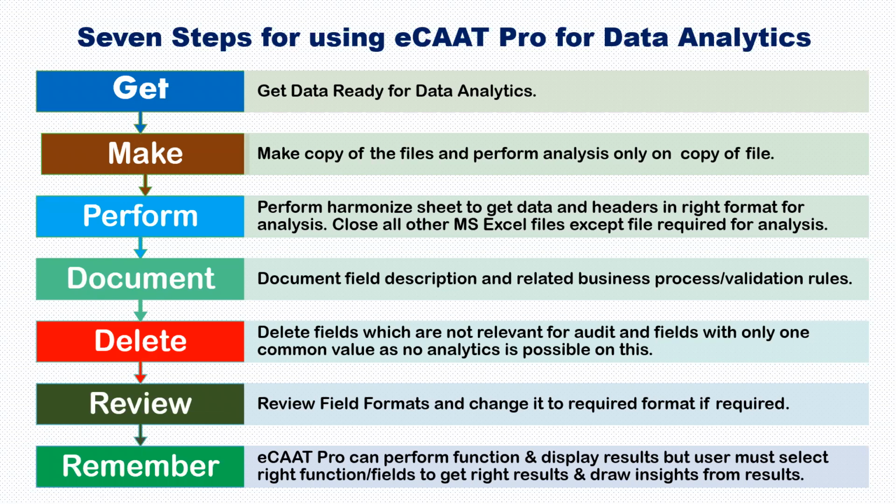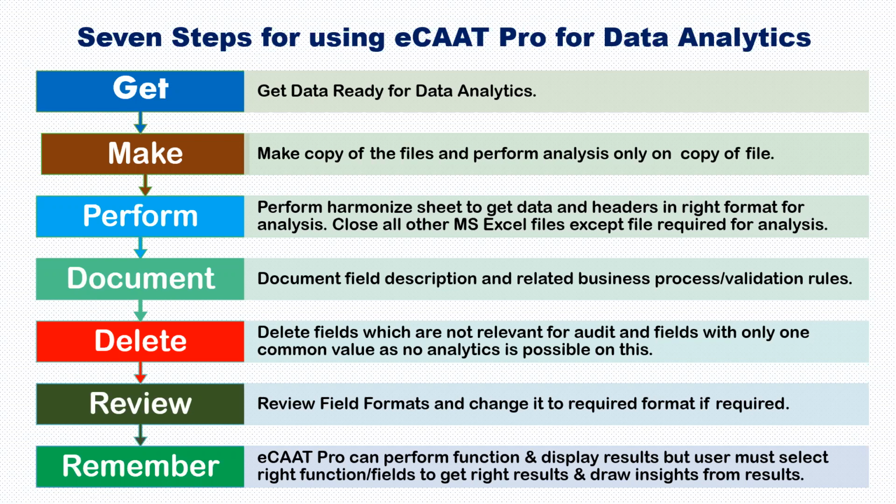This gives you another 7-step approach for using ECAT Pro for data analytics. First, get the data ready for data analytics. Make a copy of the files so that you can perform the analysis only on a copy of the file. Perform Harmonize Sheet. Harmonize Sheet is the function which is available in ECAT to get the data and the headers in the right format. It's very important to ensure that in the case of using ECAT, the data has to be available in a tabular format. So you need to ensure that data is available in the required structure.